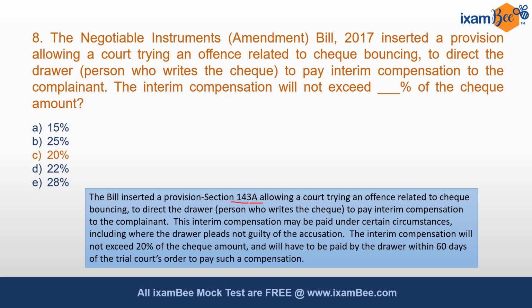Section 143A allows a court trying an offense related to check bouncing to direct the drawer to pay interim compensation, and this interim compensation shall not exceed 20% of the check amount and will have to be paid by the drawer within 60 days of the trial court's order to pay such compensation.